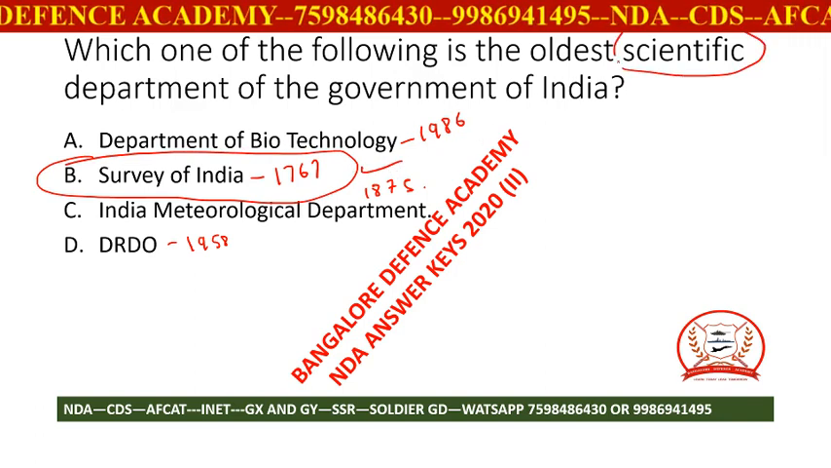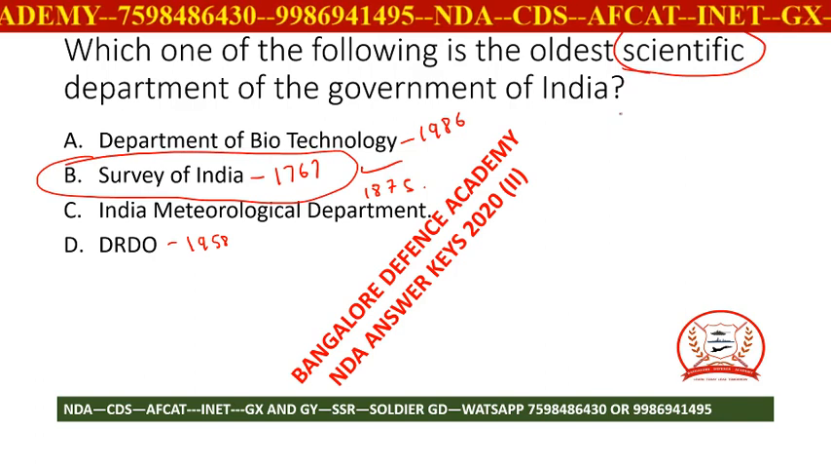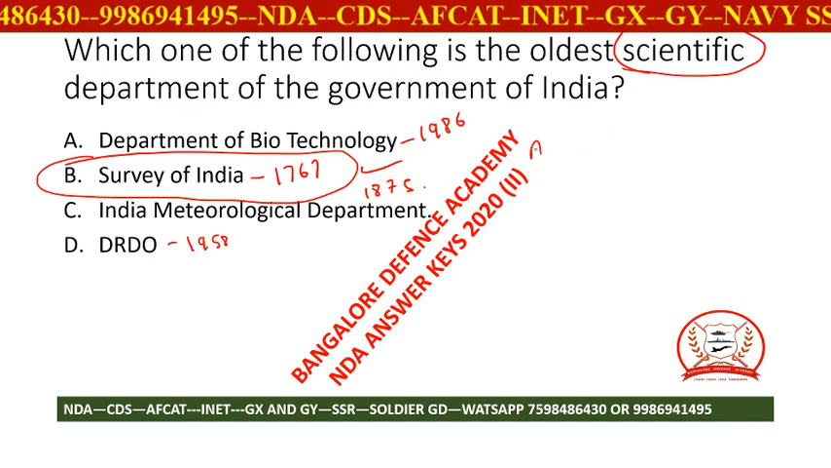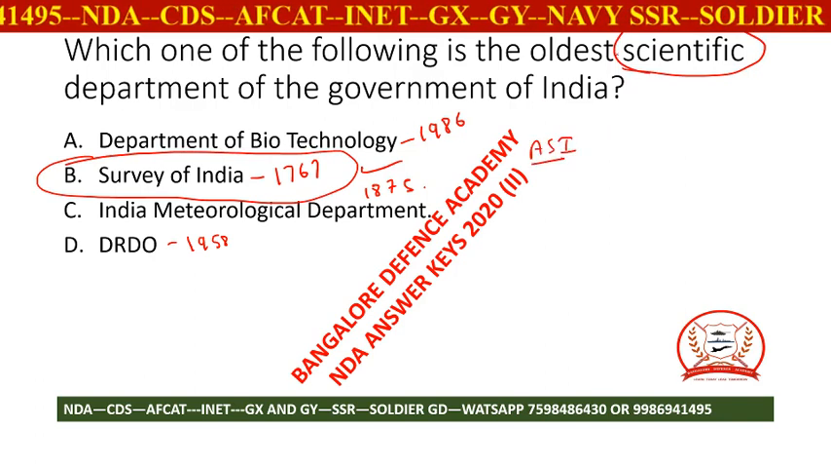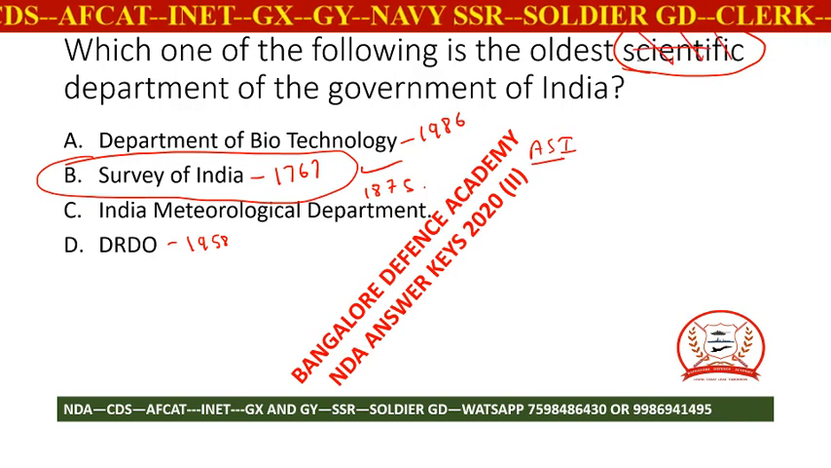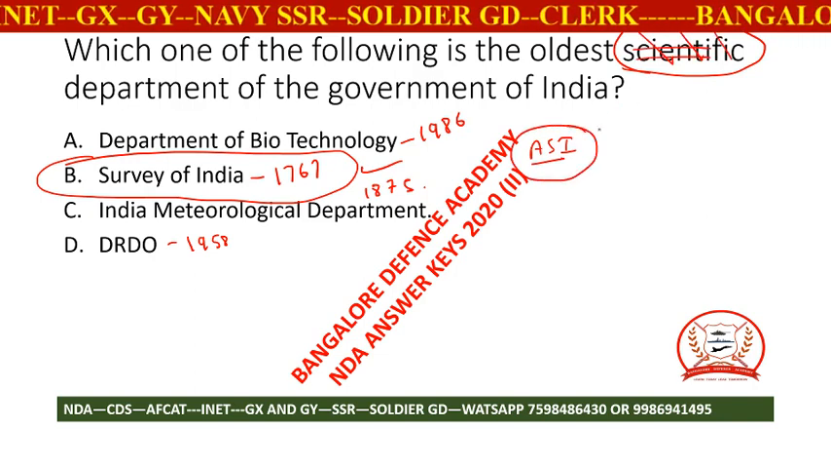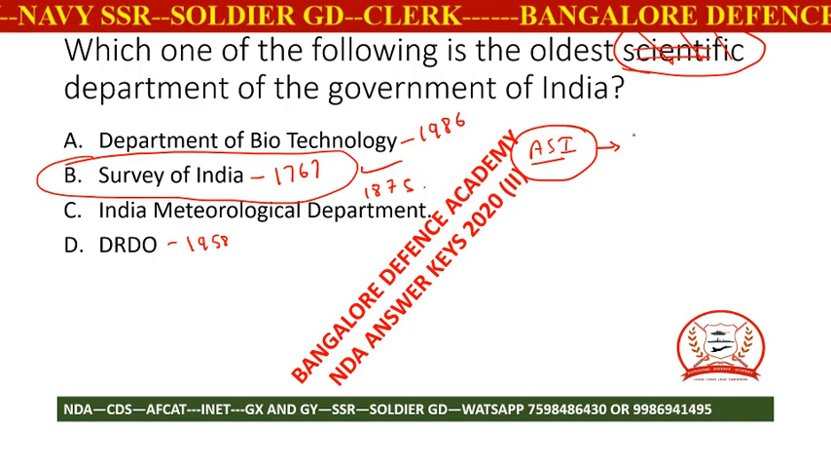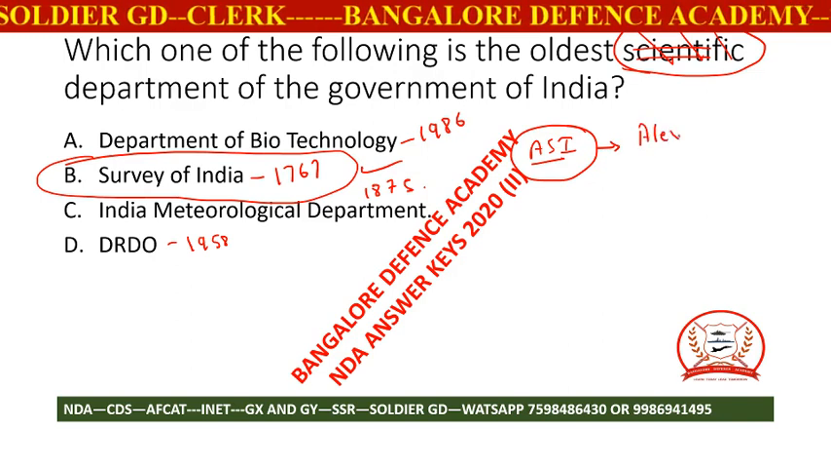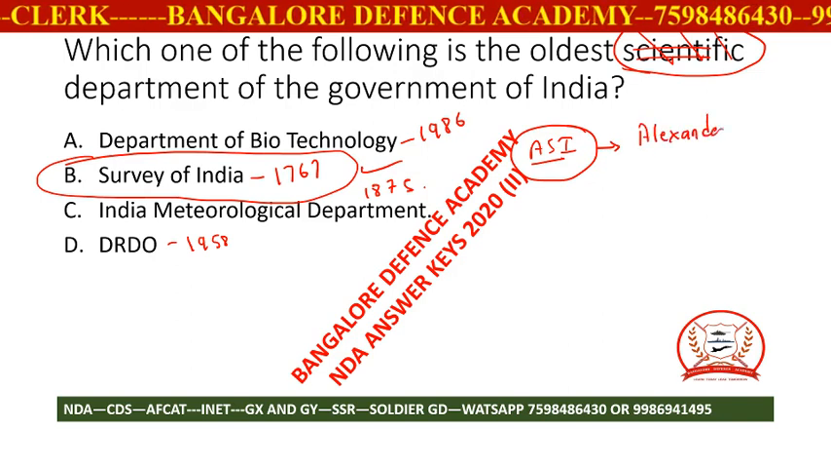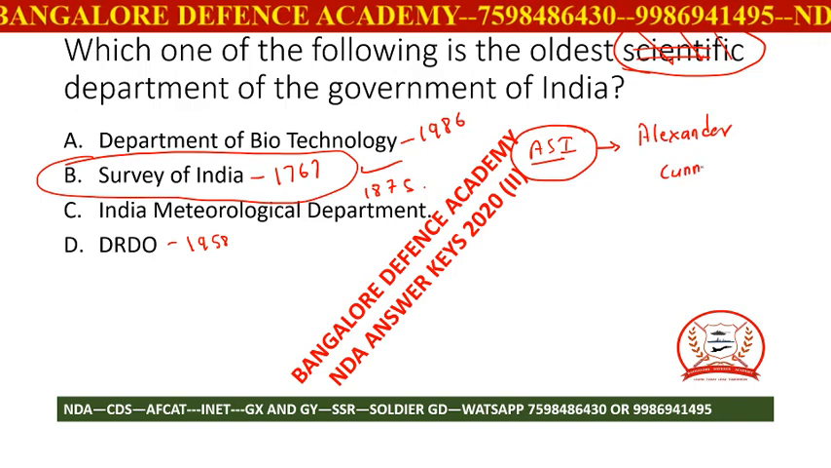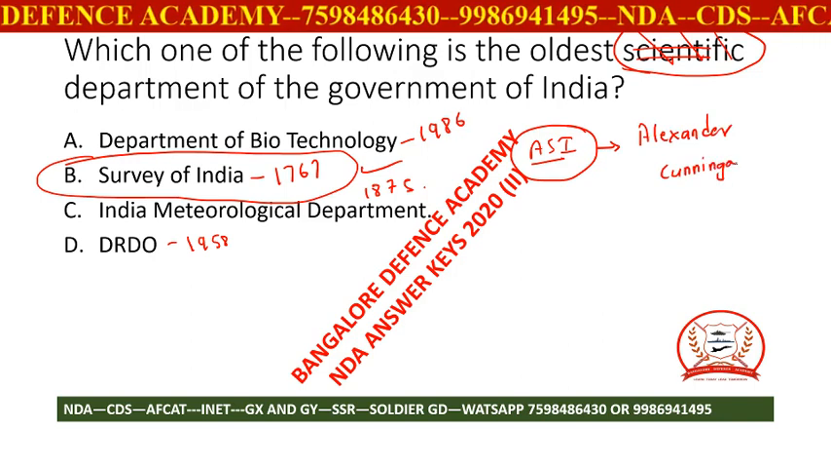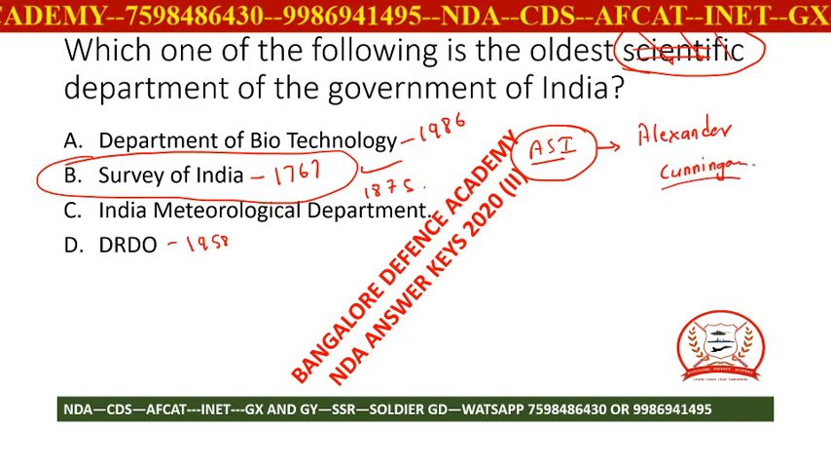The word here is scientific department. Suppose if they gave an option here about the Archaeological Survey of India and if they had removed the word scientific, the answer will be Archaeological Survey of India, and the father of Archaeological Survey of India is Alexander Cunningham.